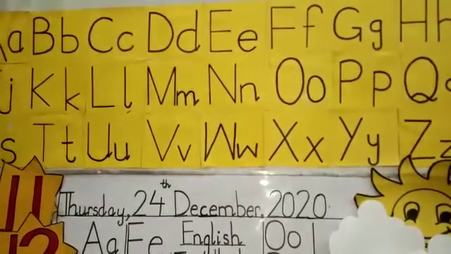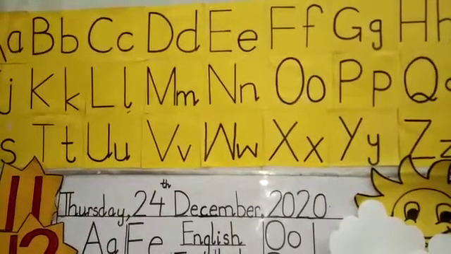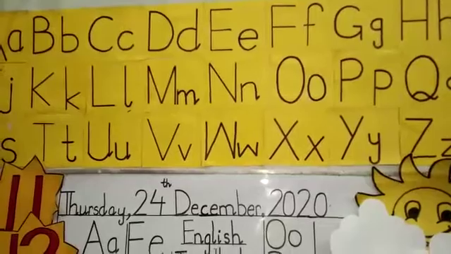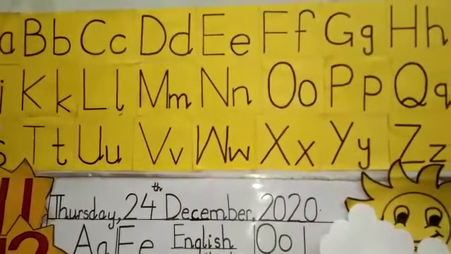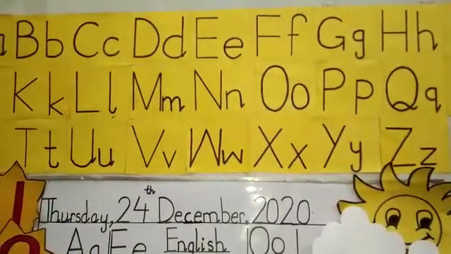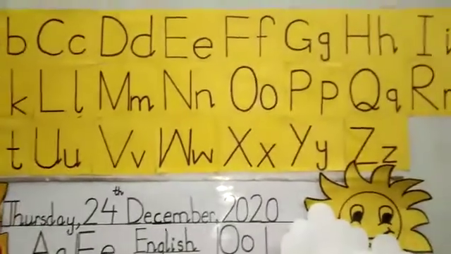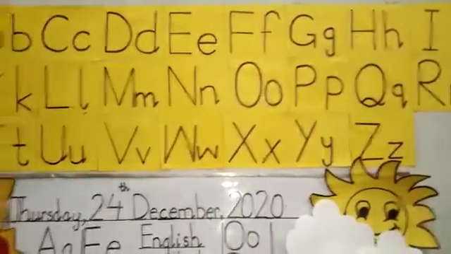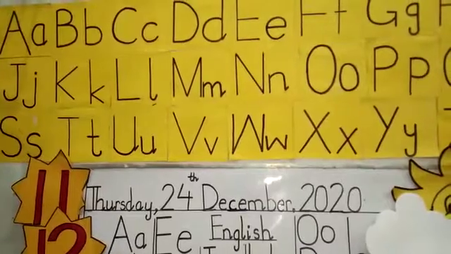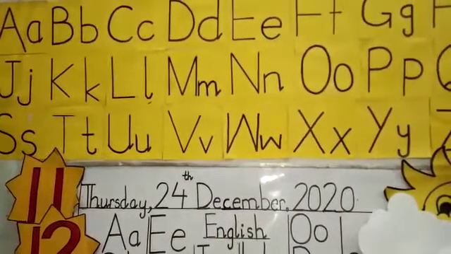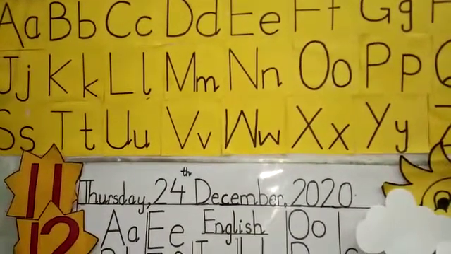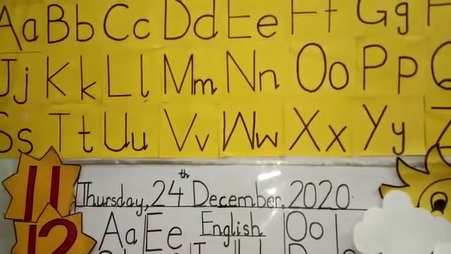F is for fish, fish. G is for gorilla, gorilla. H is for hen, hen. I is for igloo, igloo. J is for juice, juice. K is for kangaroo, kangaroo.